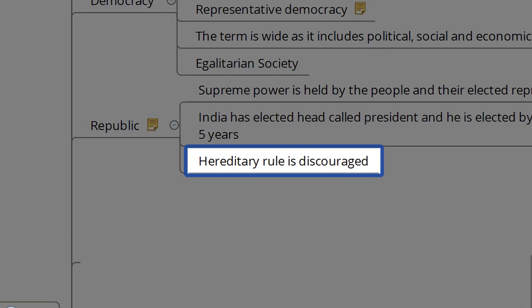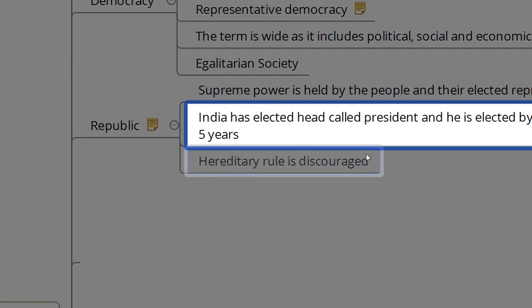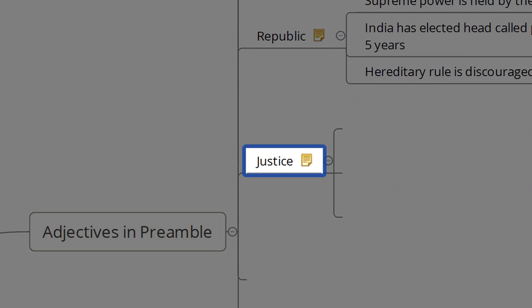So here in the republic, it is actually the people who rule, or the elected representatives who rule. So hereditary rule is actually discouraged here, and that's about the republic. Now let's see the justice, which is another of the adjectives mentioned in our preamble.